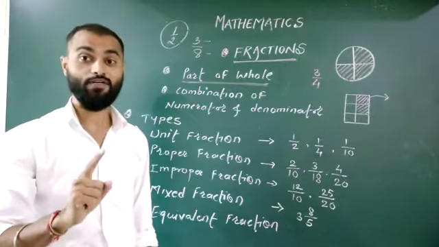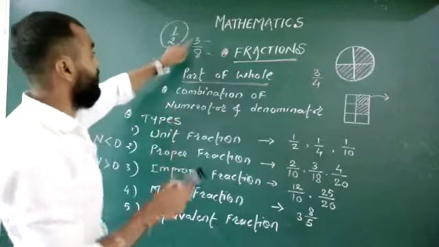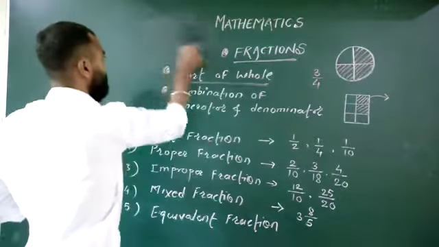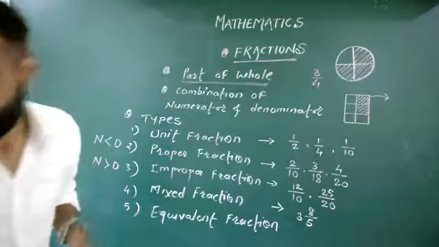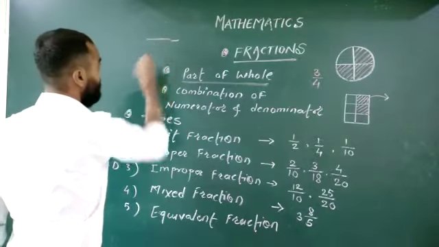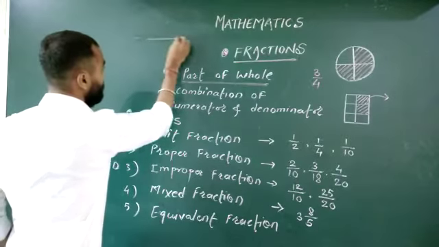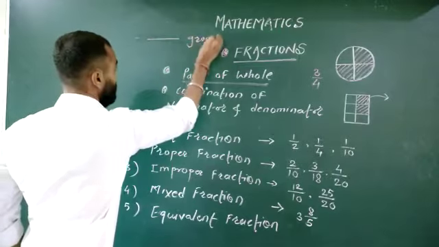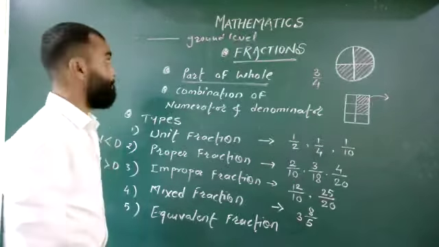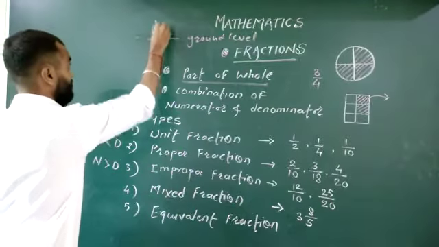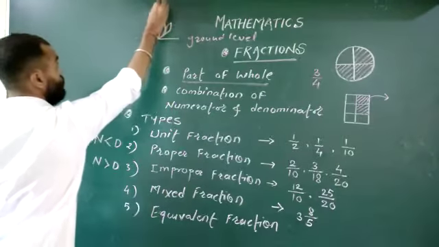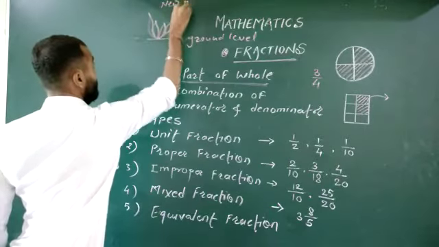If you are not able to remember numerator and denominator, then simply consider this is the ground level. Okay, this is ground level. Okay, here this is your new grass, right?